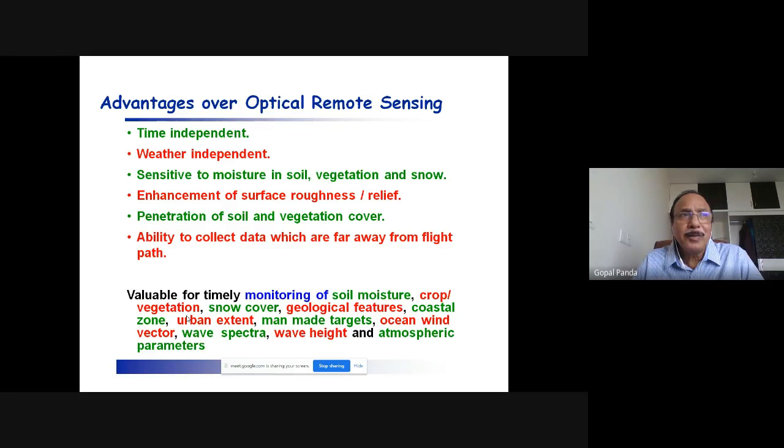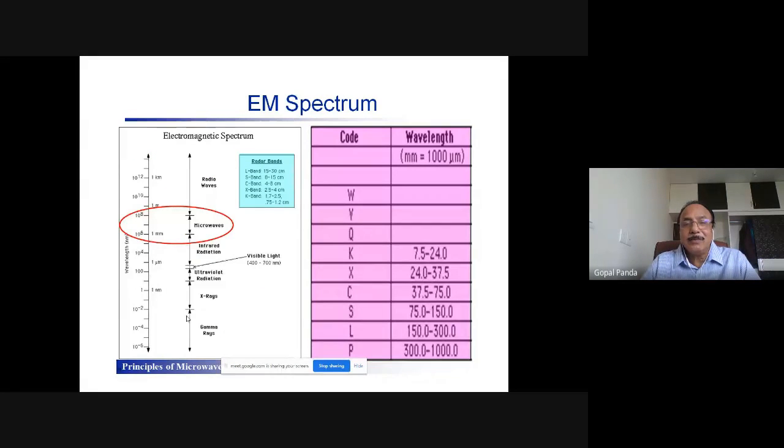Thermal remote sensing and microwave remote sensing are those areas in which we cannot see things. So we may feel the heat, but we cannot record the heat, and these are the thermal. Similarly, there are certain things we cannot see, and those also can be recorded through this. So this is the advantage: we don't see those things, and we collect information about them.